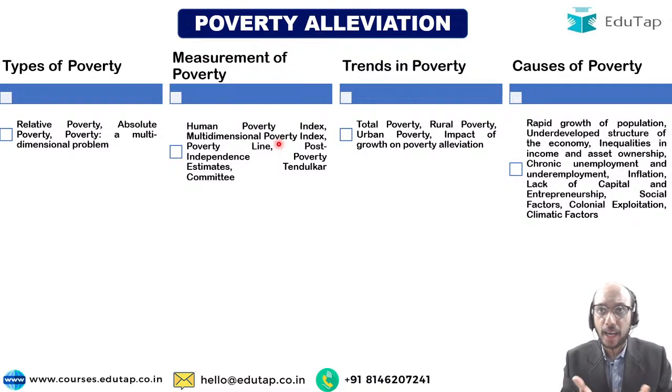Lack of capital and entrepreneurship can also be a cause of poverty, in the sense that we have to be able to deploy capital, and we should be able to create enterprises which can create jobs, right? So if I have to create an enterprise, I need capital for creating that enterprise, and that enterprise then should be able to create jobs, right? So you need an entrepreneur to take the risk, and you need the capital so that the entrepreneur can take the risk. In India, do we have a sufficient amount of capital and sufficient entrepreneurship?